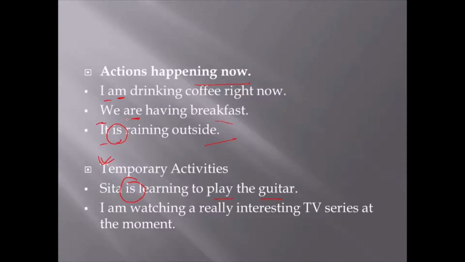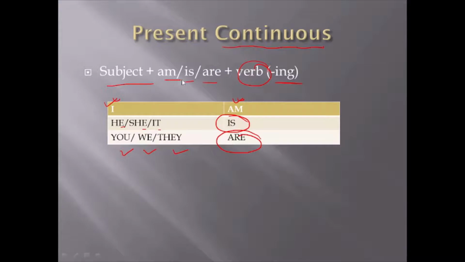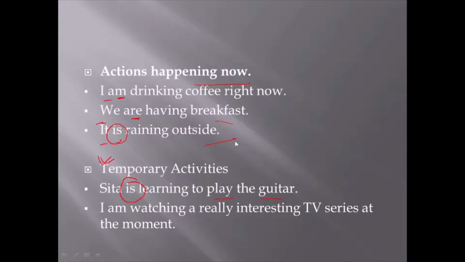Like here, as I have told you, it will be subject with am, is, are, and then verb plus ing. With I it will be am, with he, she, it will be is, with you, we, they, it's going to be are. Fine. What can it be, like, I am watching a really interesting TV series at the moment. So this is a temporary activity.